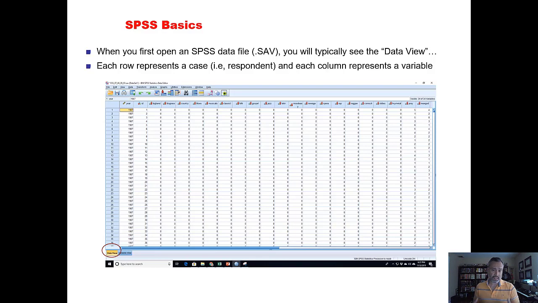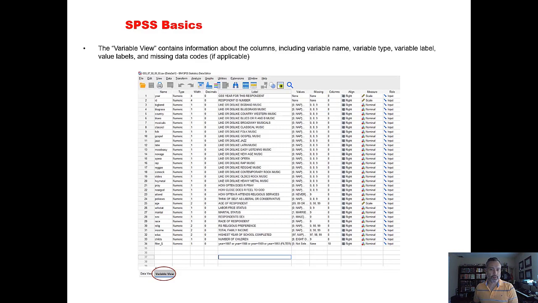But for our purposes, SPSS is like Excel, right? So this looks like an Excel sheet. It's a spreadsheet, so we're thinking of data in terms of rows and columns. Now, the other thing that you'll have, and this makes SPSS stand apart from Excel, because it's not just a spreadsheet, is what's known as a variable view. And the variable view is basically like metadata. It's data about the data that you're seeing in the data view.